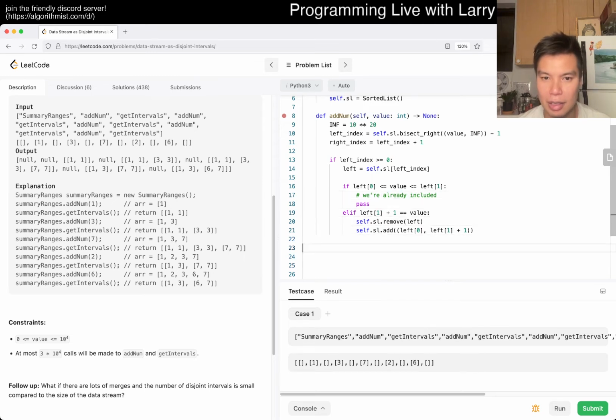Okay. So then if right index is less than, let's actually write this a little bit clearer because I think it's easy to mess up.